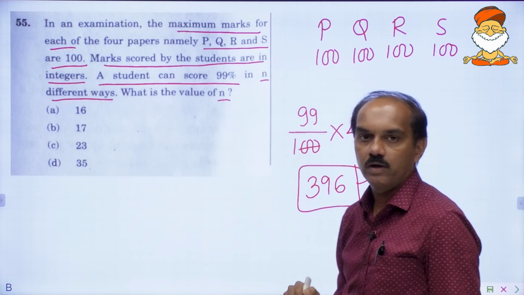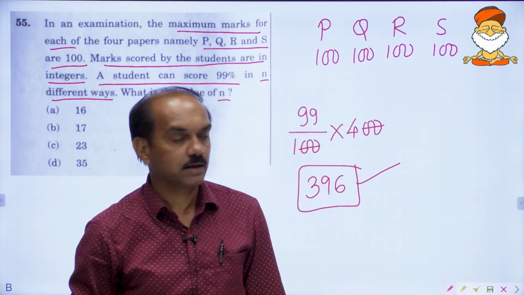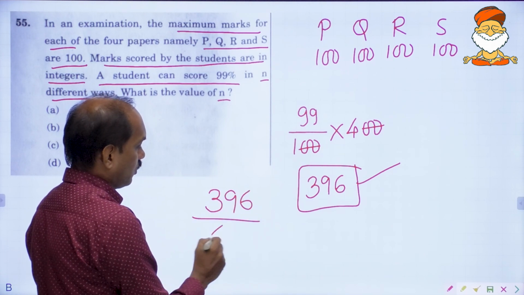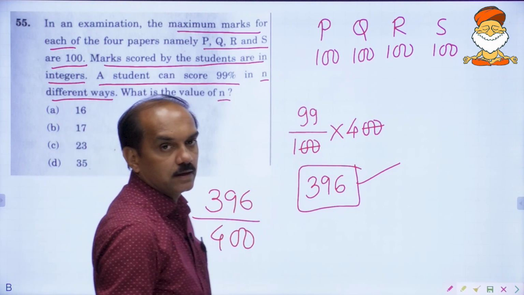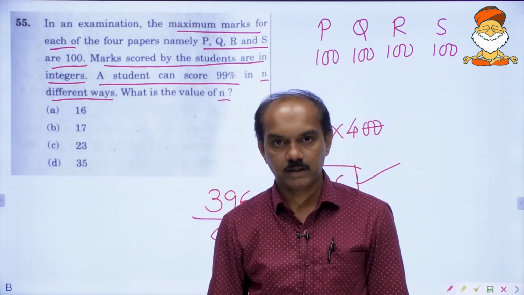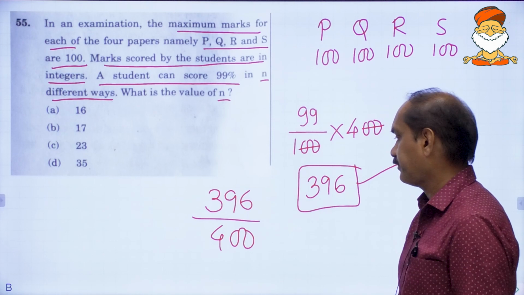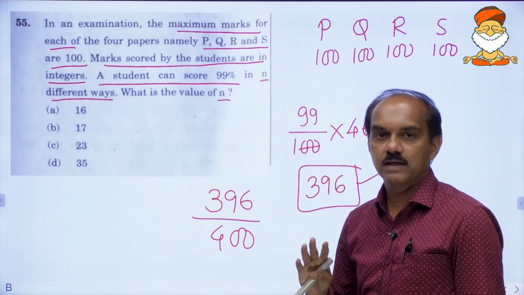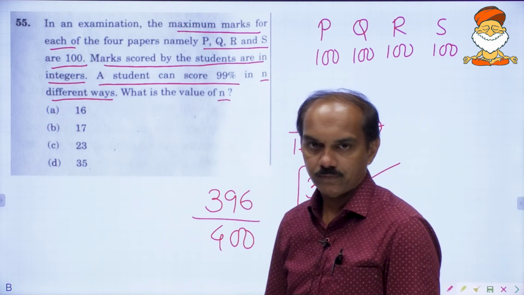He must have scored 396 marks out of a grand total of 400. Only then can we say that he has scored 99% of the marks, right? 99% of the marks he has scored. It only goes to say that he has lost exactly 4 marks.